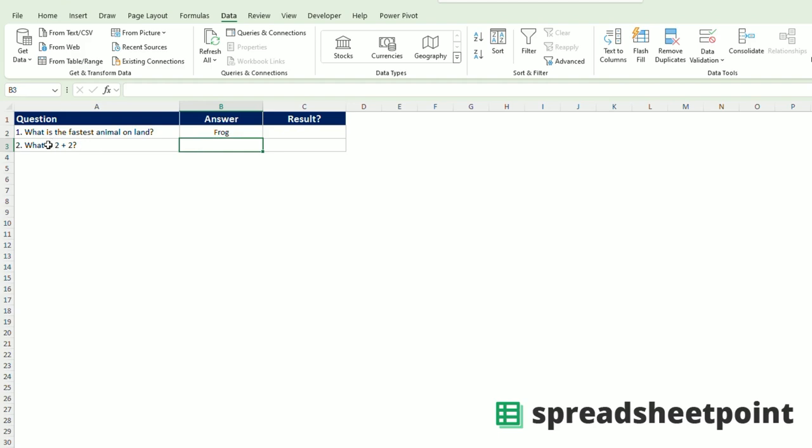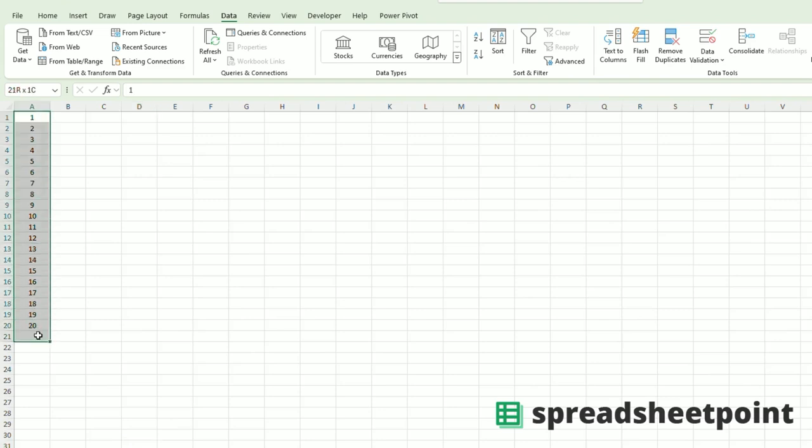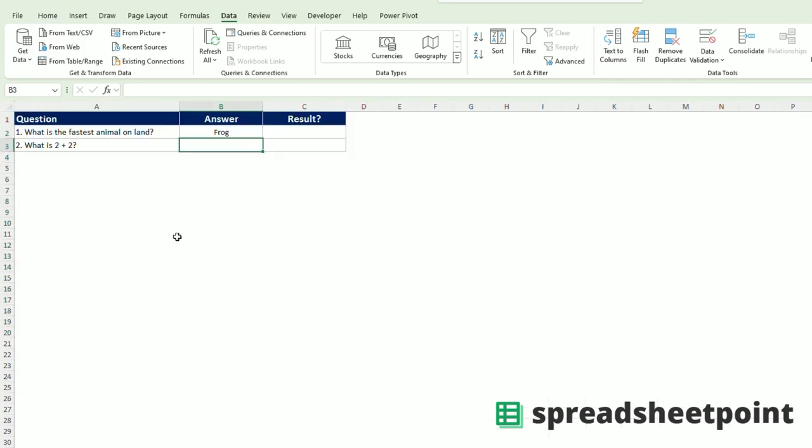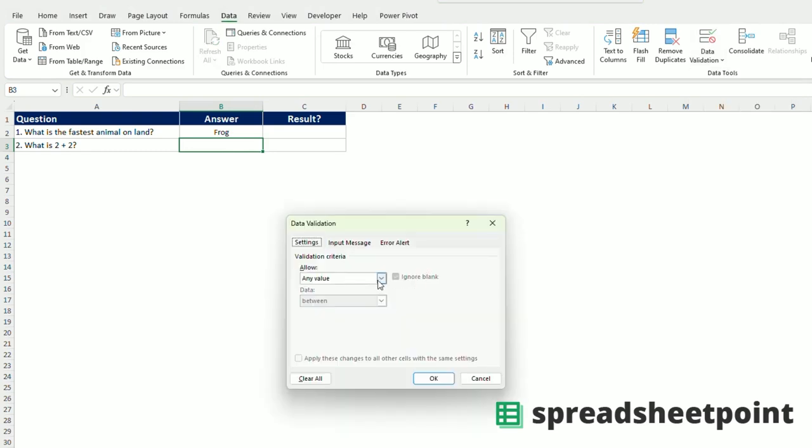For question number 2, I'm going to show you another method to create the drop-down menu. Let's say you want a longer list of values in the responses available in the drop-down menu. You will see I have question 2 answers here on this tab. I have from 1 to 20 down here. So let's say I want all of those numbers available as responses in the drop-down menu. You would start the same way by going to the data menu, and then you will go to data validation. You will select list,